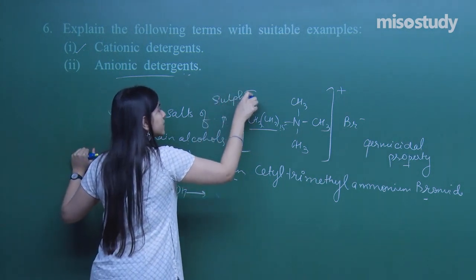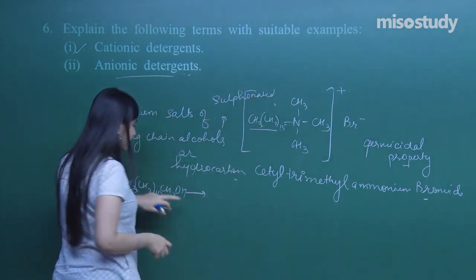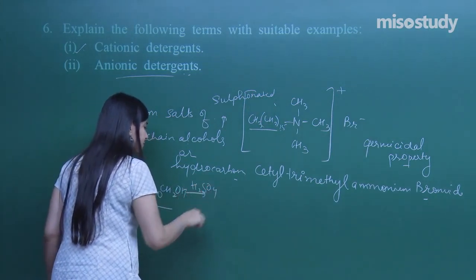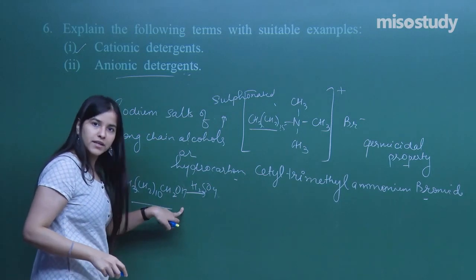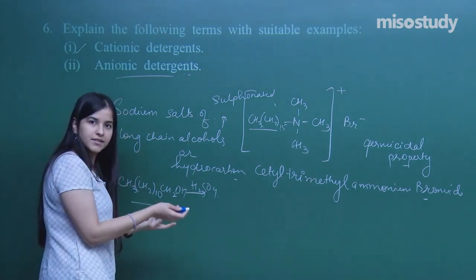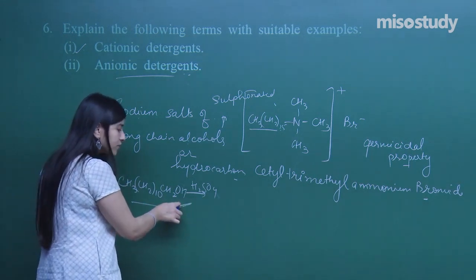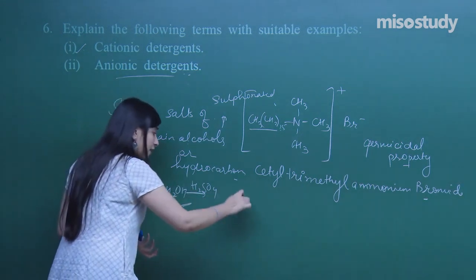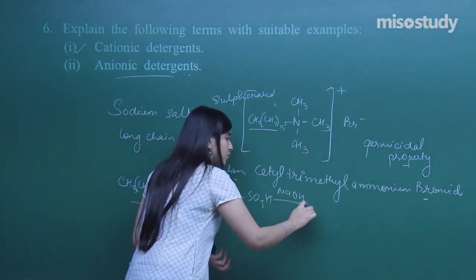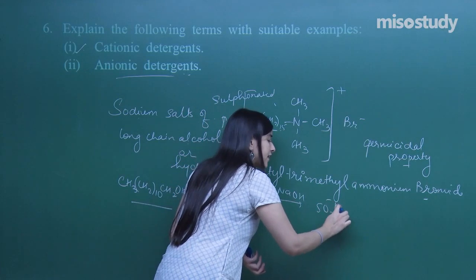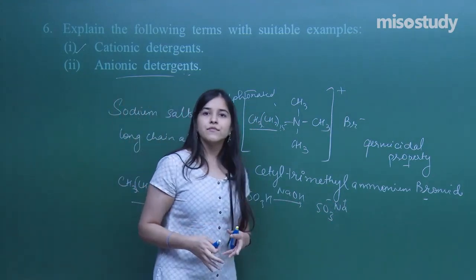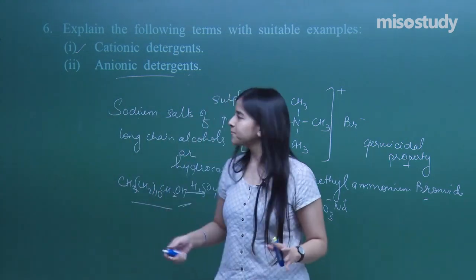This is the most important thing, sulfonated. I need to first sulfonate it by adding H2SO4, right? So SO3 negative will be formed, fine, and then SO3H, sulfonic acid will be formed. We know this, I am not going to complete it. After this group, if I treat it with NaOH, we get SO3 negative Na positive, and that is what my anionic detergent is. Most of them are used in household work, right? Clear?